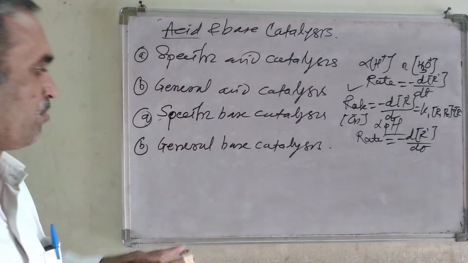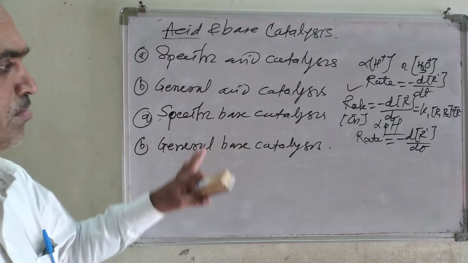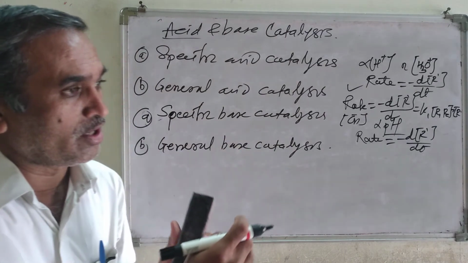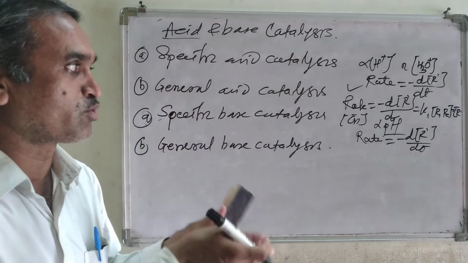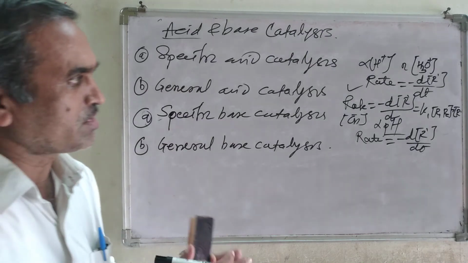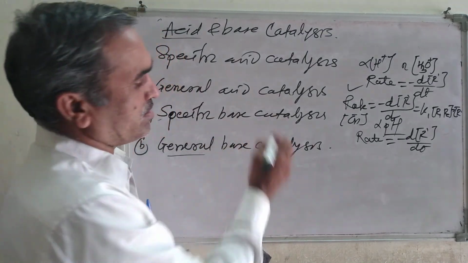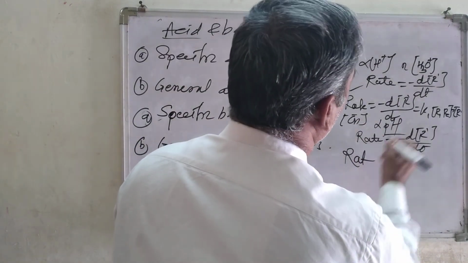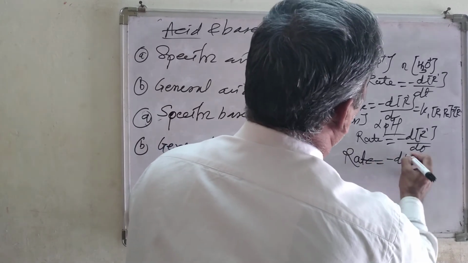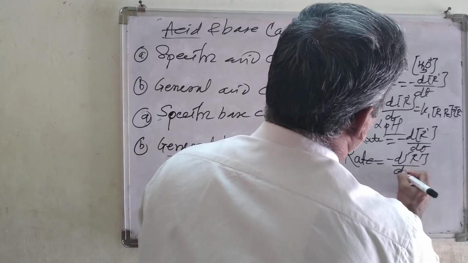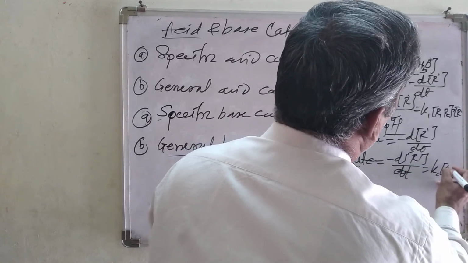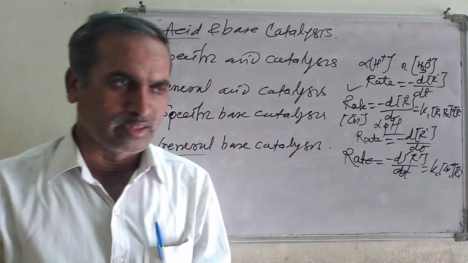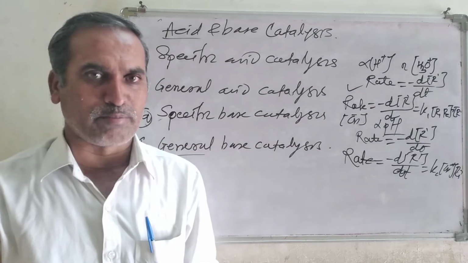Similarly, what do you mean by the last one, general base catalysis? General base catalysis also involves the concentration of the hydroxyl ion, and other species involved as base, like this one, and therefore it is called general base catalysis. The rate of reaction is again similar to this one: rate is equal to minus d r dash upon dt, which is equal to k1 into OH minus plus k2 r2, like this. So with this we have completed chapter number 1.